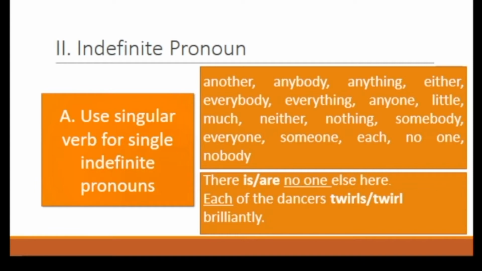Let's try to answer this. There are no one else here. The answer is is. Why is? Because no one is part of the singular indefinite pronouns. Next, each of the dancers twirl brilliantly. The answer is twirls. Why twirls? Because each is part of the singular indefinite pronouns.